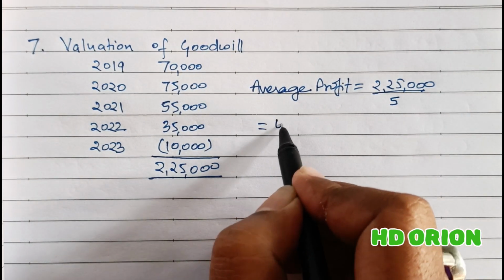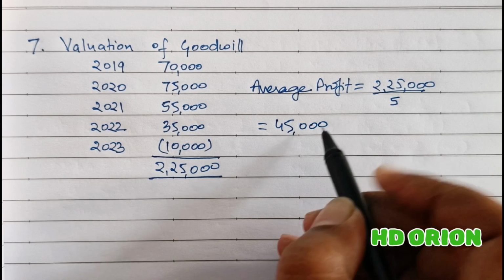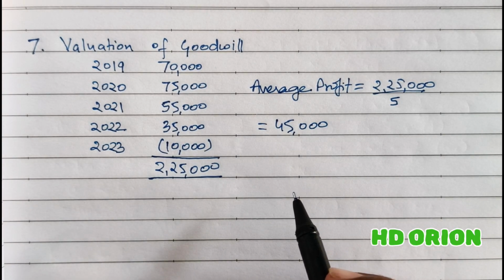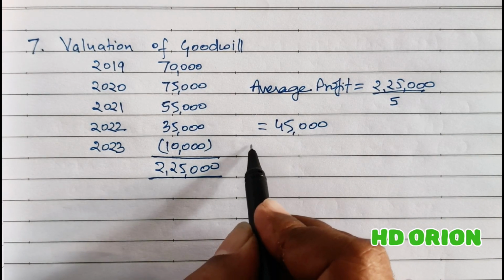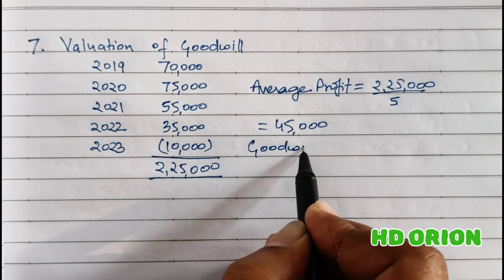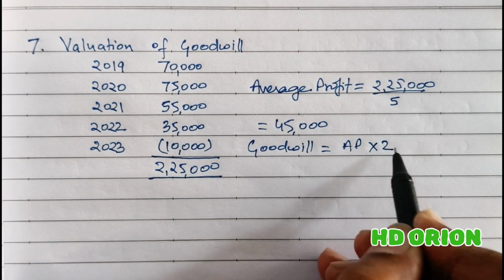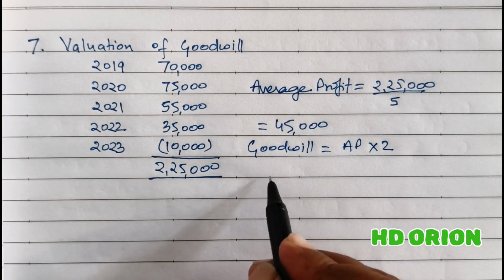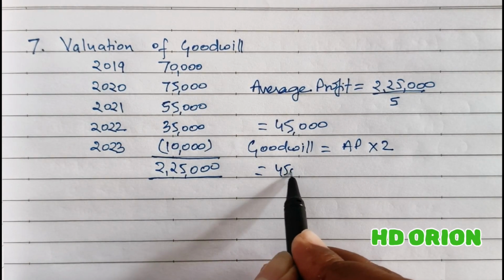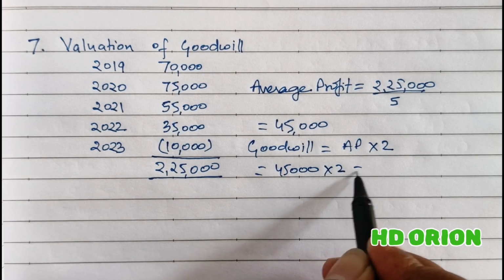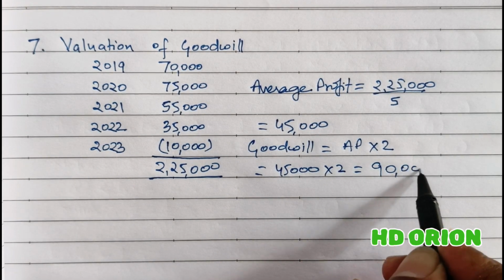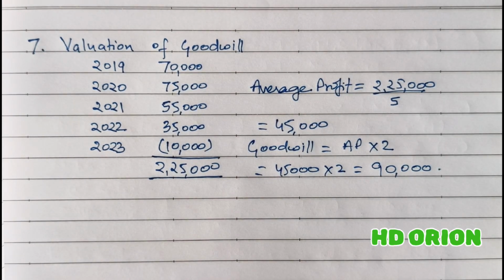and the amount is rupees 45,000. Now as per the question, goodwill is average profit multiplied by 2 years purchase. So the amount will be 45,000 multiplied by 2, which is equal to rupees 90,000. This 90,000 rupees is the goodwill for the firm. It is not individual partners' goodwill. It is the firm's goodwill.